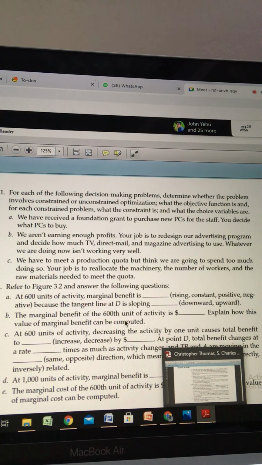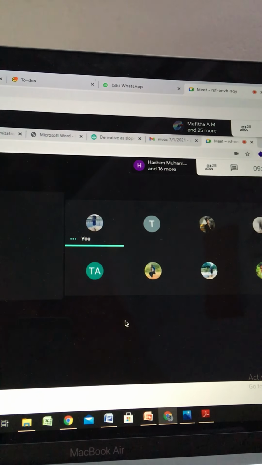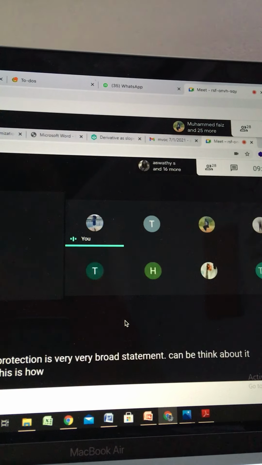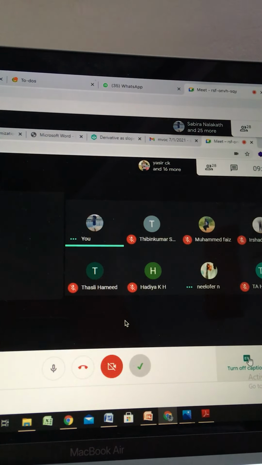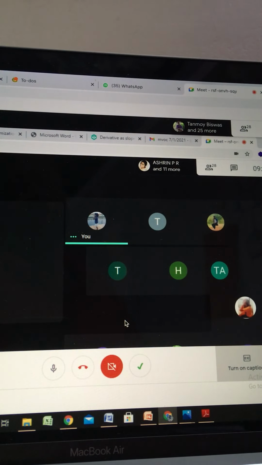Can be. Think about it, everyone. This is how we are learning the concept. Think for yourself. One second.